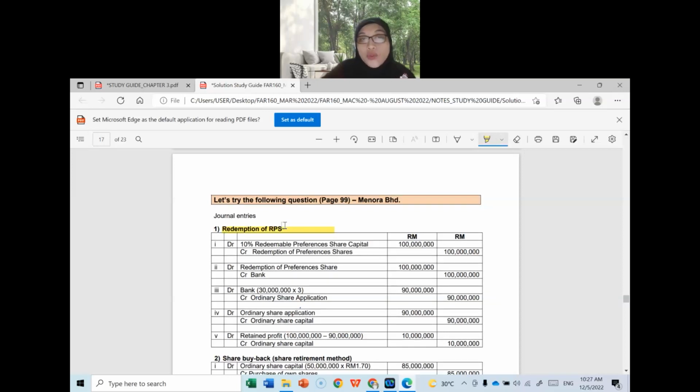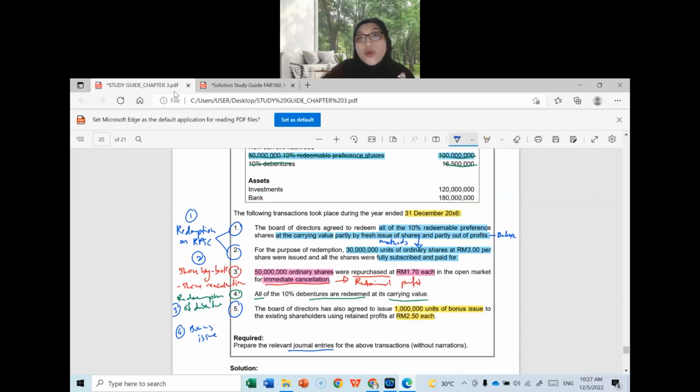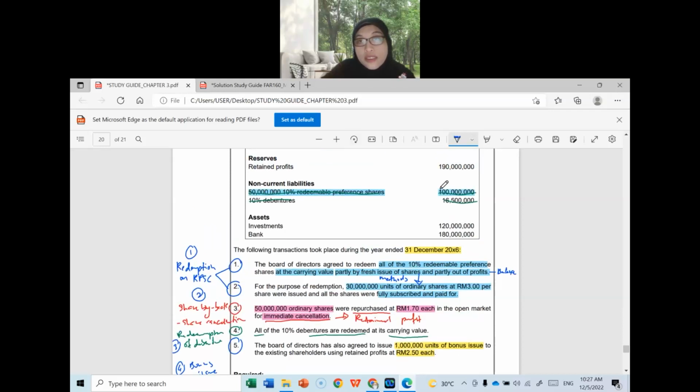So, how to calculate the amount? In this case, you are very lucky because the redemption is for the remaining value, because the company wants to redeem all of the redeemable preference shares.